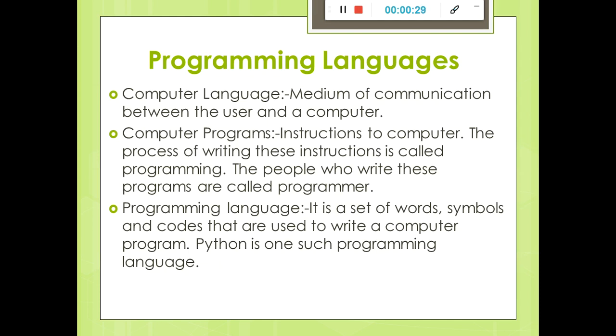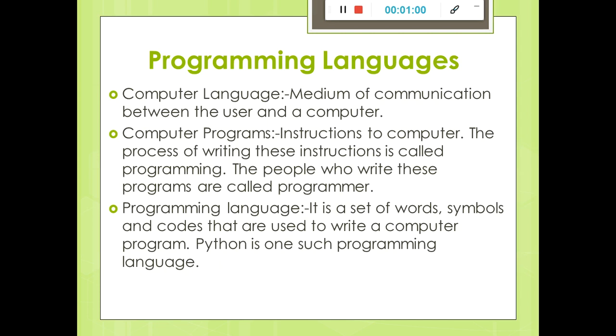Computer programmers give instructions to the computer. The instructions we give to the computer to perform any task are called computer programs, and the person who writes these instructions is called a programmer. And what is a programming language? It is a set of words, symbols and codes that is used to write a computer program. Python is one such programming language.